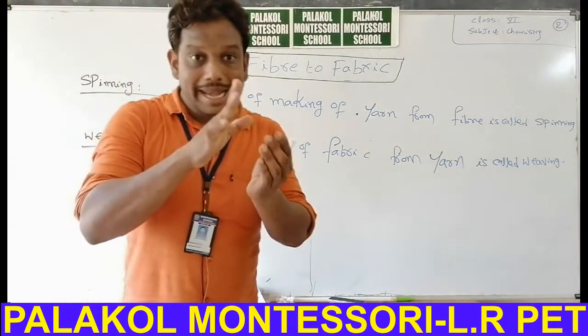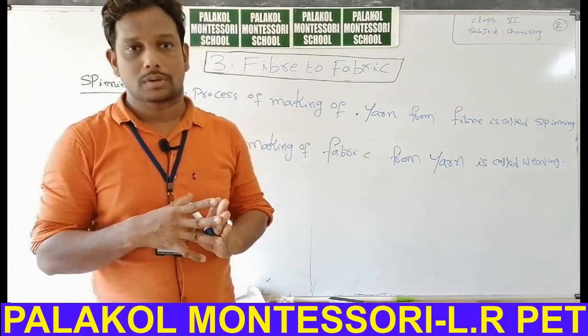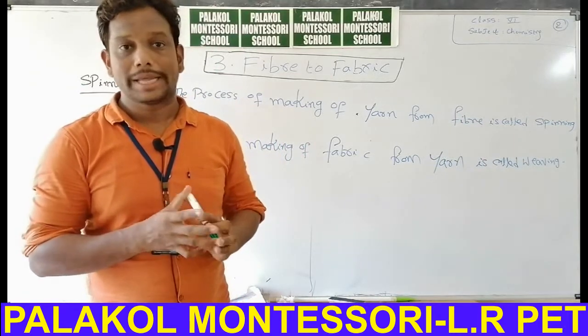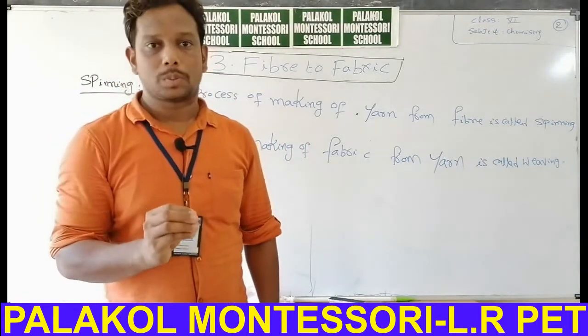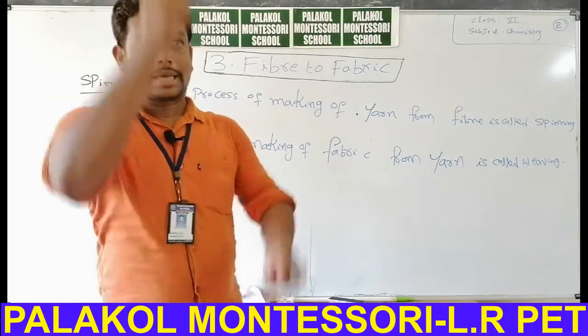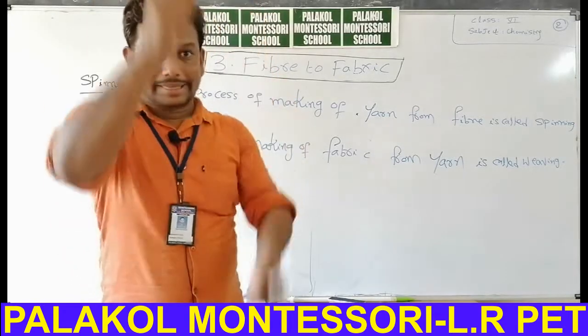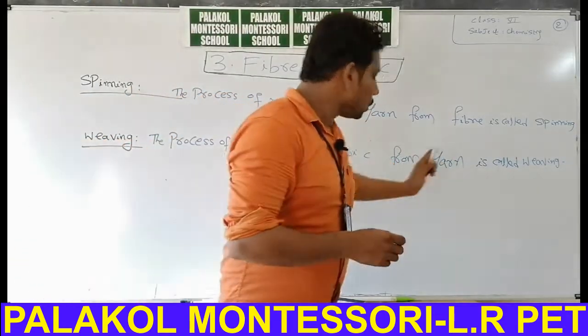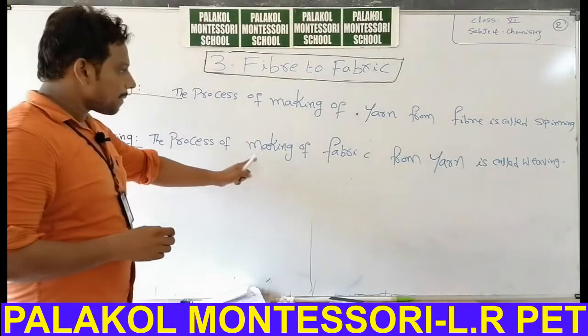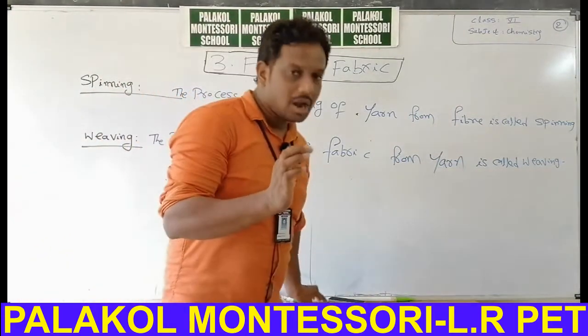The weaving process is carried out on looms. In Telugu, maramaggalu. The person works like this on that particular loom. The process of making fabric from yarn is called weaving.